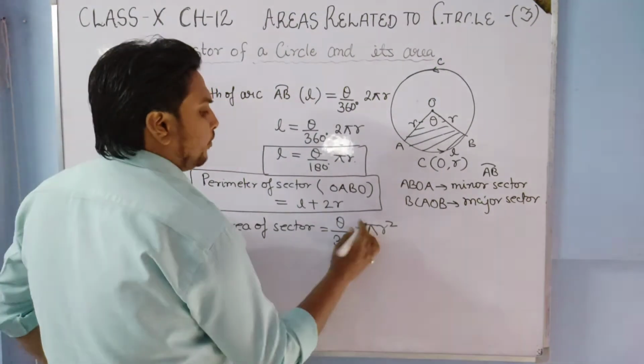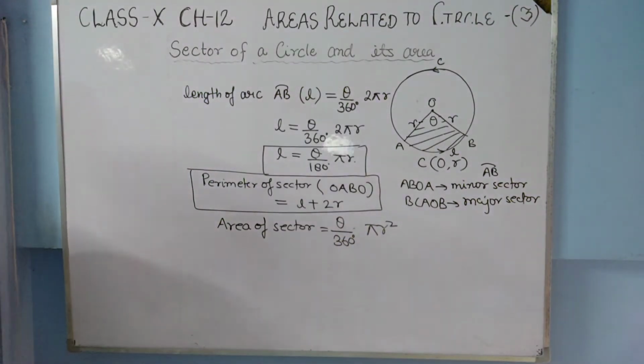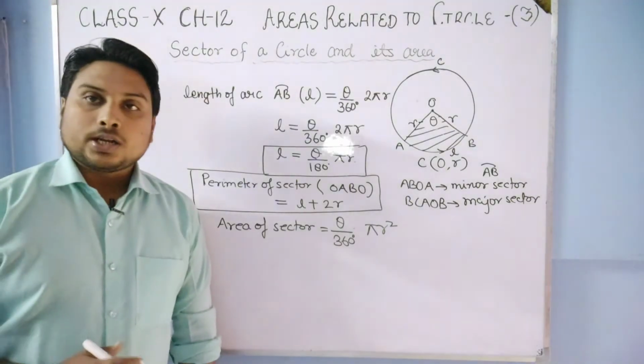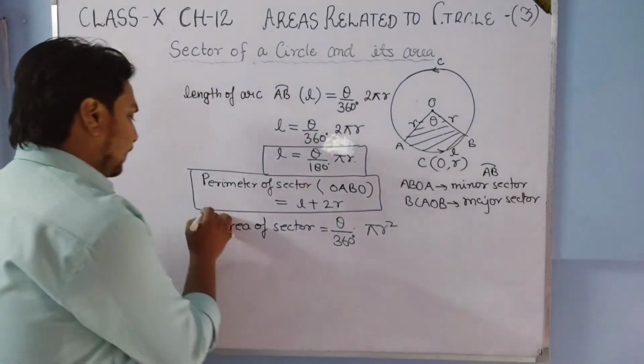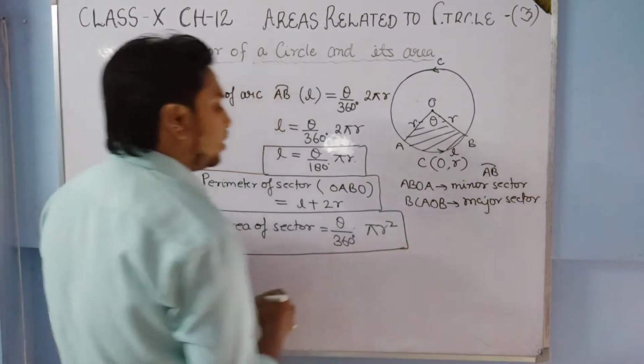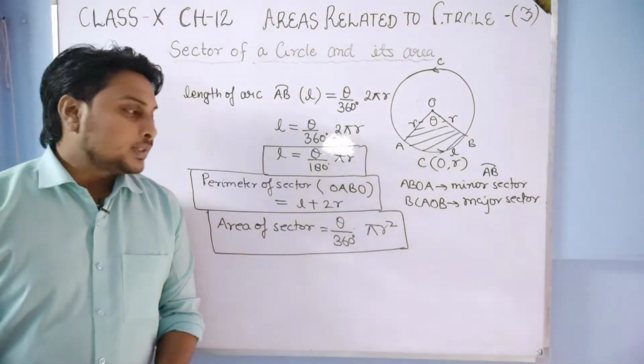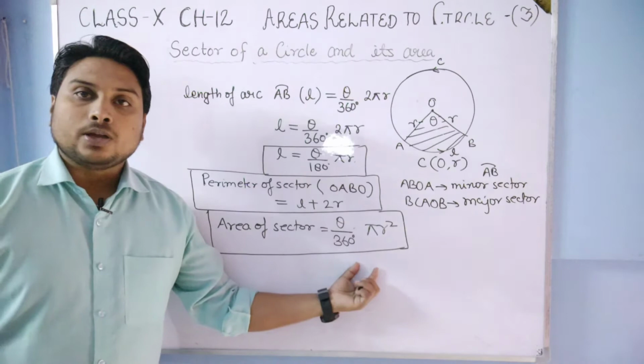So the area of the sector is theta upon 360 degree into pi r square. Just remember this formula also, that area of sector is theta upon 360 degree into pi r square.